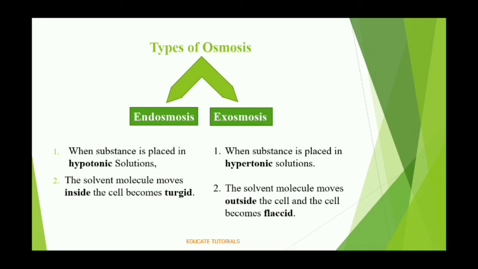And the next one is exoosmosis. When a substance is placed in a hypertonic solution, the solvent moves outside. Exo means the outside of the cell, and the cell becomes flaccid. So you can say that endoosmosis is a process in which the solvent moves inside the cell, and exoosmosis is the process in which solvent molecules move outside the cell. That means exo is outside, endo is inside the cell.